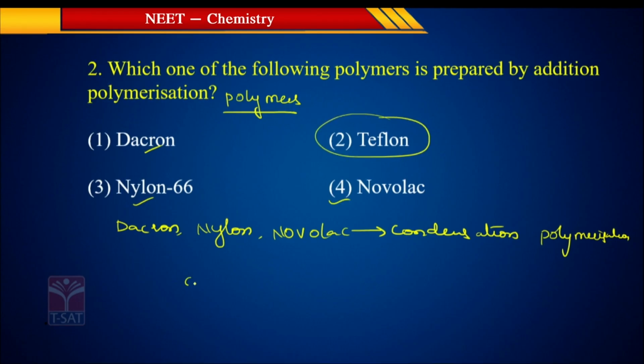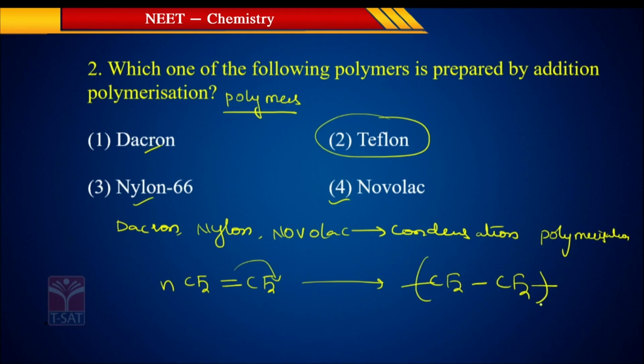Teflon means tetrafluoroethylene. The monomer is CF2=CF2, and n moles undergo polymerization. This will come here, so CF2 single bond CF2, take an n. This is tetrafluoroethylene, which is also called Teflon, and it is addition because addition took place here.